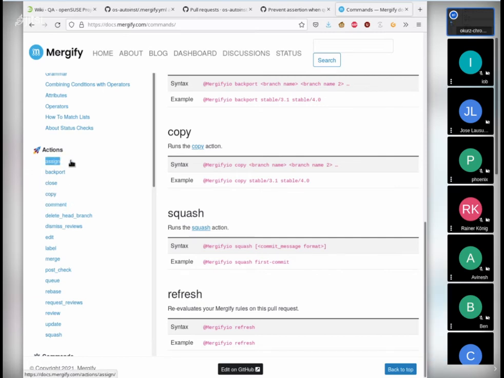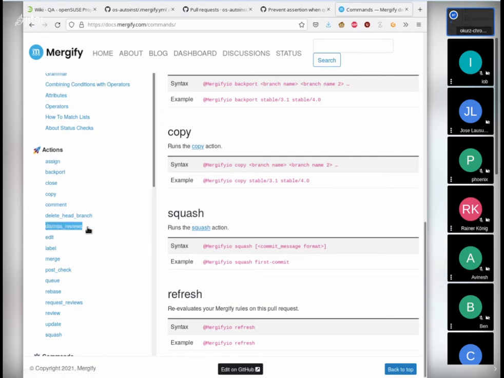But there's also assign. So maybe, thinking about also openSUSE, there would be a possibility to automatically assign people to review depending on the maintainer field or something, or some special description in the comments. Like, I would like to include Oscar in the review, and you can write that in a comment, and then Mergify would add that.